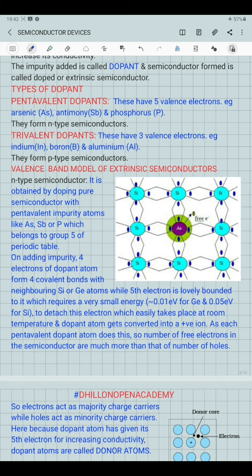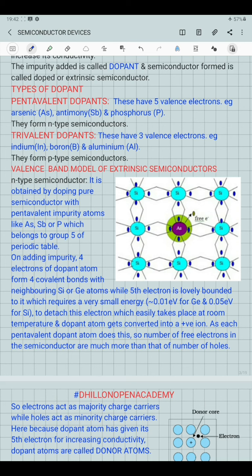Now this 5th electron is actually the valence electron of the dopant atom, but because it is a valence electron, it requires a very small energy, of the order of 0.01 electron volt if the pure semiconductor is germanium, or 0.05 electron volt if it is silicon, to detach itself and make itself freely available to move inside the crystal structure at room temperature.